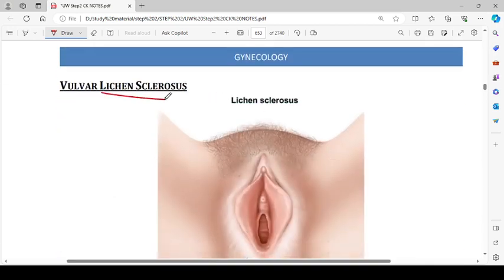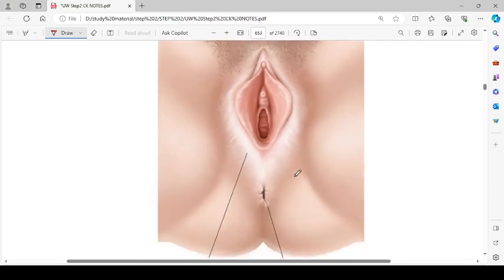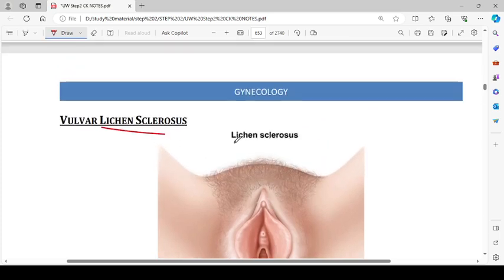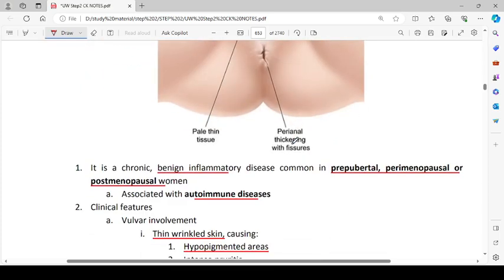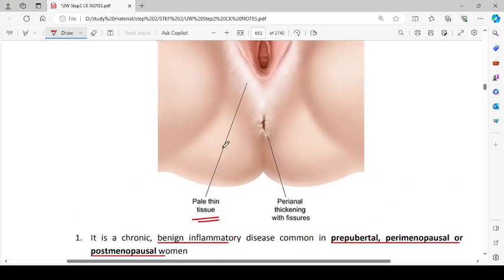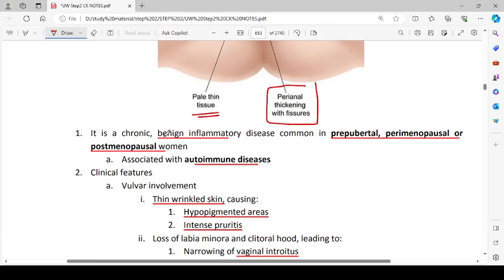Then vulvar lichen sclerosus. So this is how you see the lichen sclerosus. These are lichenoid patches which are involving the perianal skin as well. So this is pale, thin tissue, and perianal thickening with a fissure is also happening. It is a common, benign inflammatory disease, common in prepubertal, perimenopausal, or postmenopausal women. It is associated with autoimmune disease.